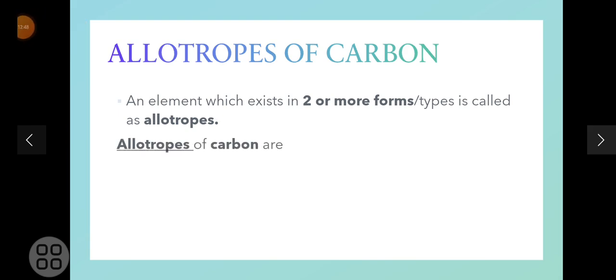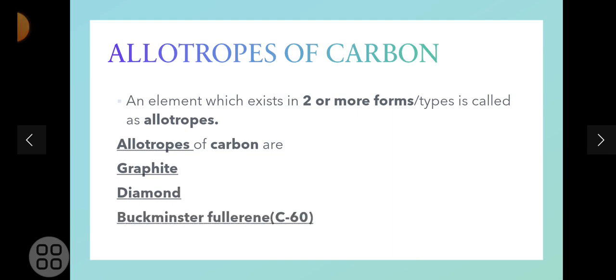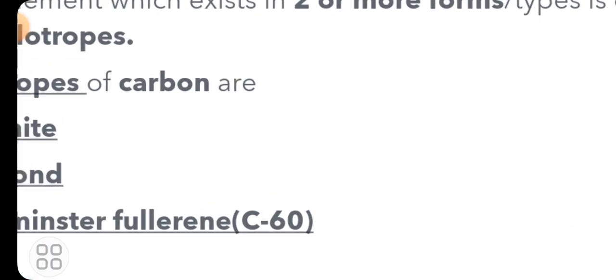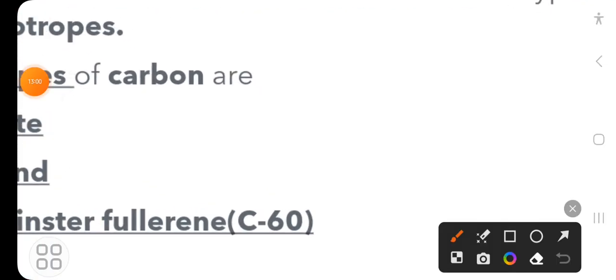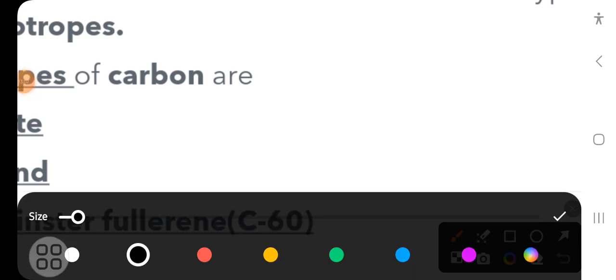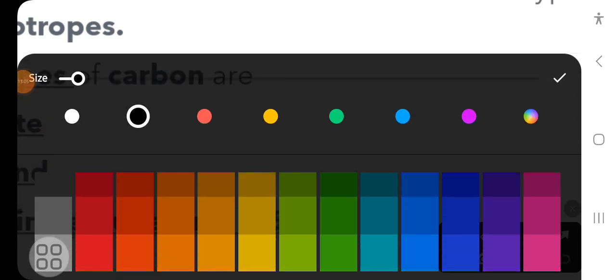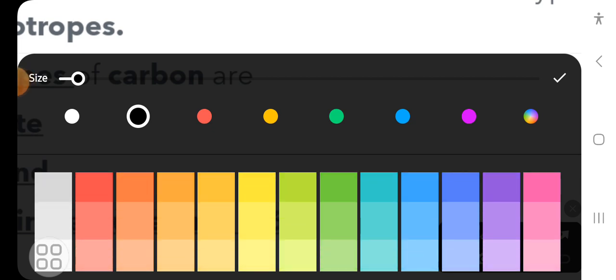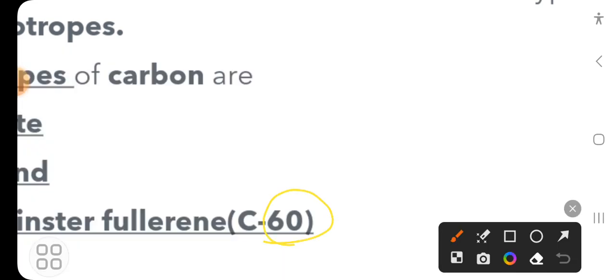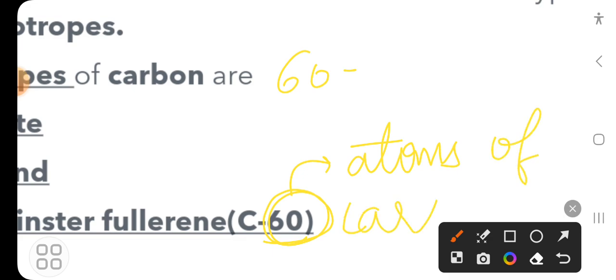So the allotropes of carbon are graphite, diamond and Buckminster fullerene C60. This 60 refers to atoms, right? What I am saying, this C60 refers to the atoms, that is 60 atoms of carbon, right?